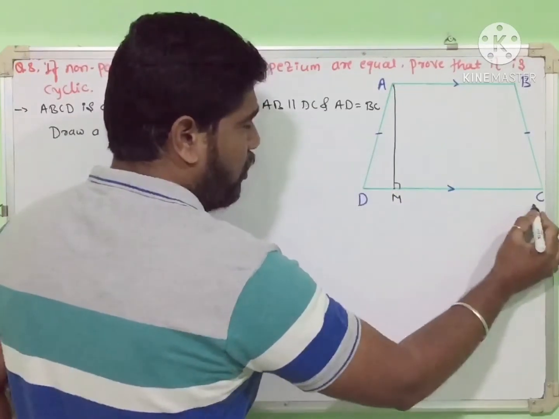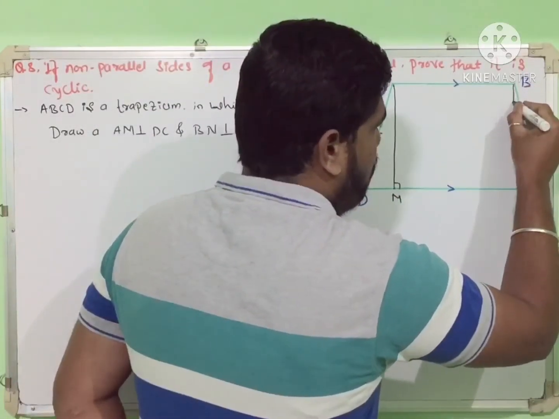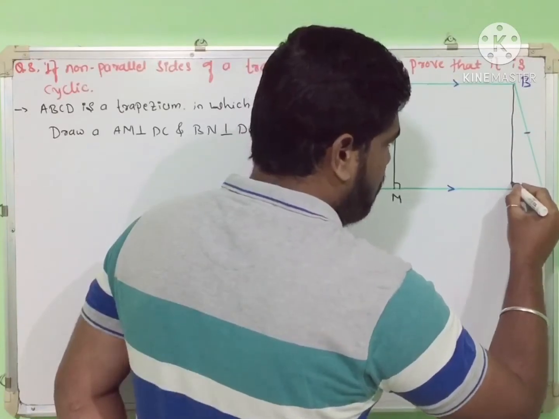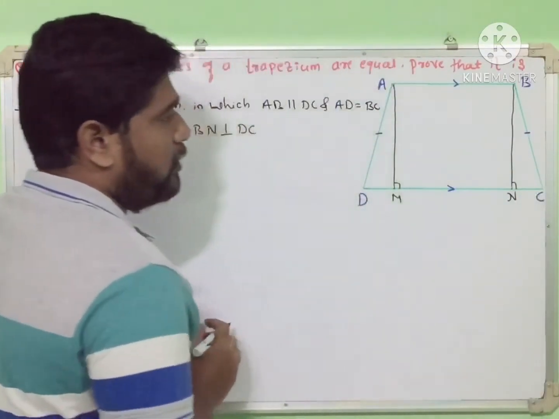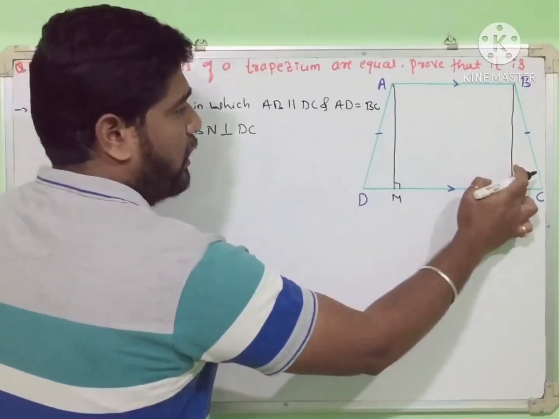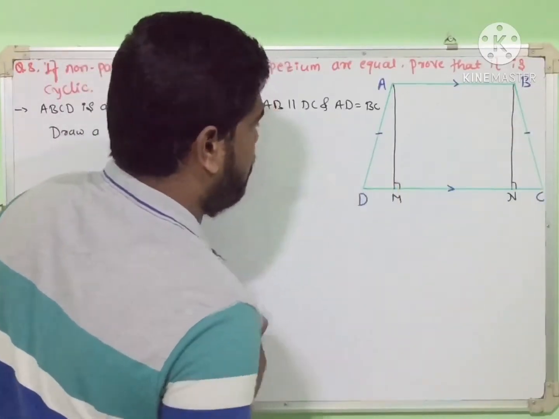So here it is M, right? So now here we frame two triangles, right? Triangle AMD and triangle BNC.